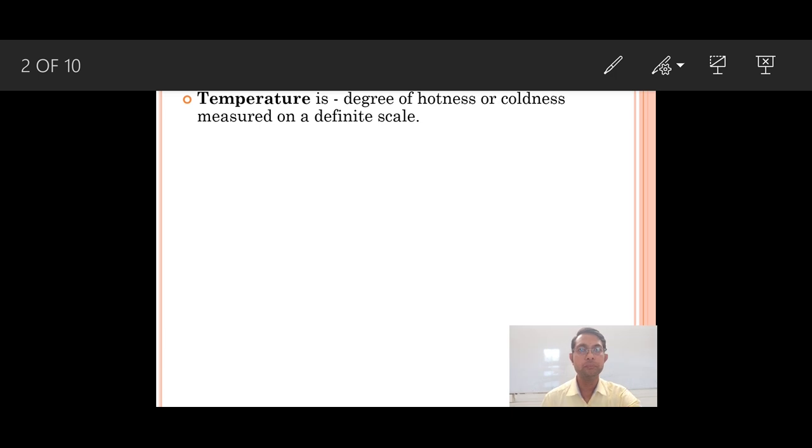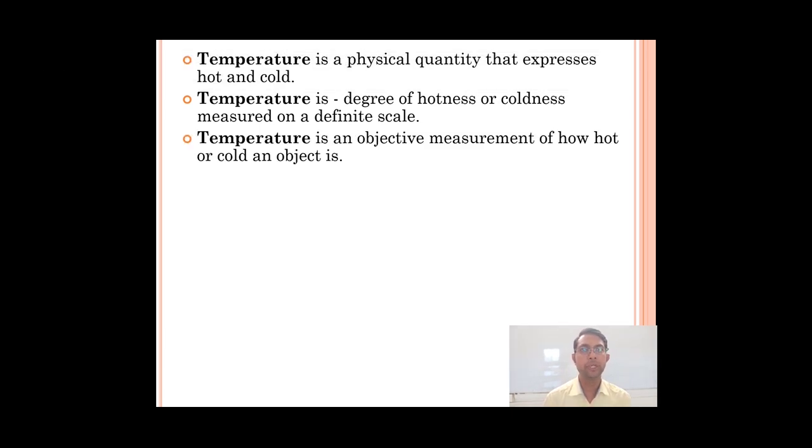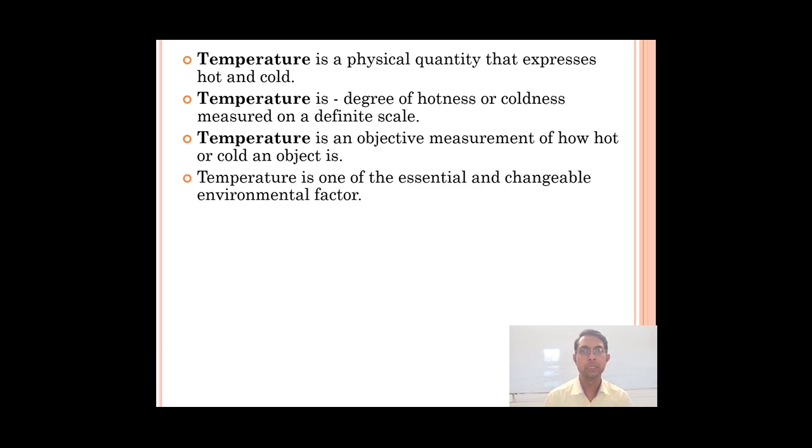So temperature is an objective measurement of how hot or cold an object is. These three are the same definitions of temperature. Temperature is one of the essential changeable environmental factors. As the season changes, the temperature changes. For example, during the rainy season, temperature is variable. During the winter season, temperature is cold. During the summer season, temperature is high. So this is a changeable environmental factor.